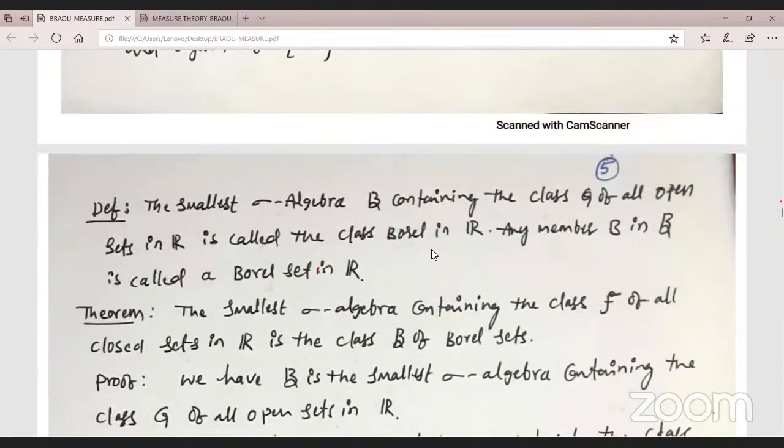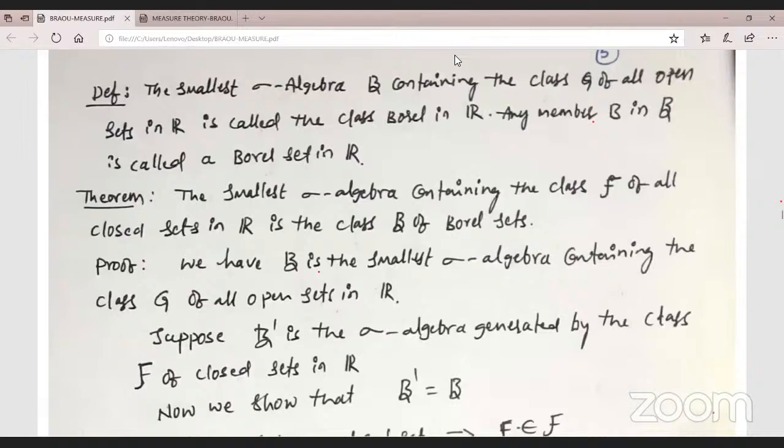Definitions are very important. We have to revise and consider some examples for each definition. Let the smallest sigma algebra contain the class G, all open sets. Observe here. Round this up. Just roughly write it down.